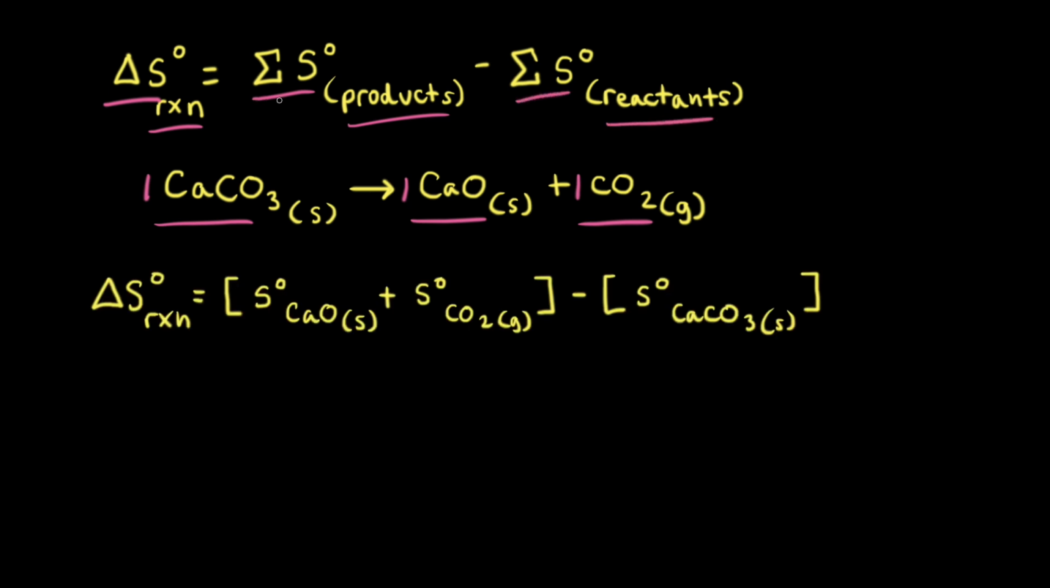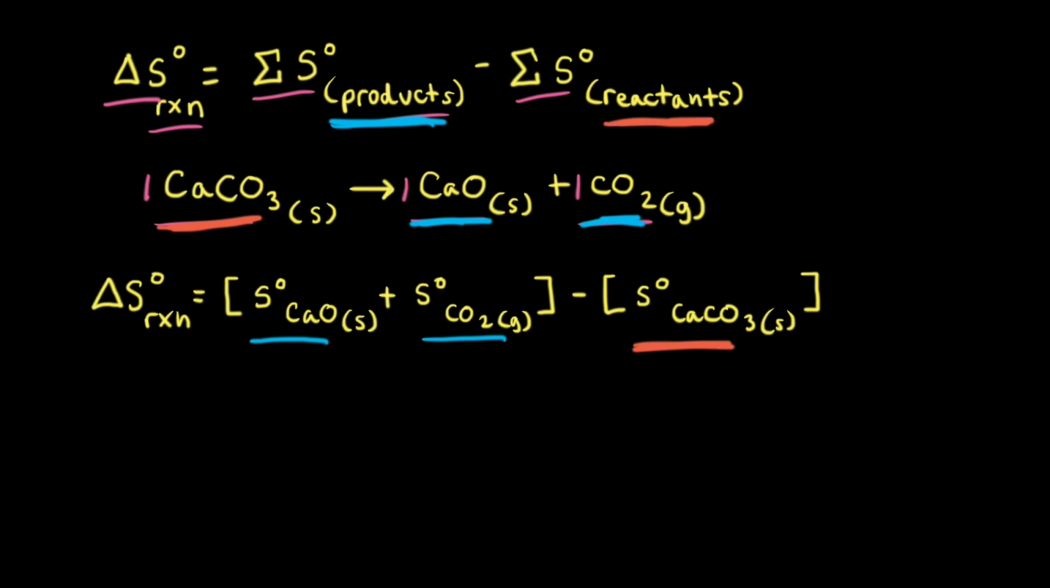So first we think about our products, which are calcium oxide and carbon dioxide. So we need to sum the standard molar entropies of these two substances. Next, we think about our reactants, and for this reaction we have only calcium carbonate. So therefore, we're going to plug in the standard molar entropy of calcium carbonate.